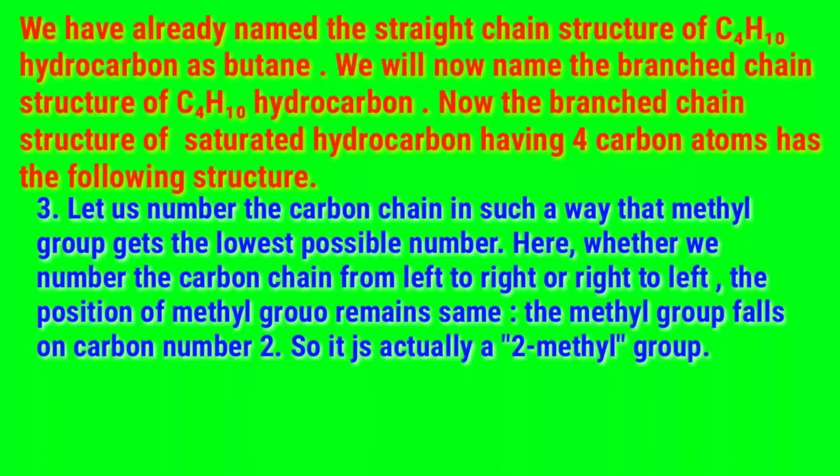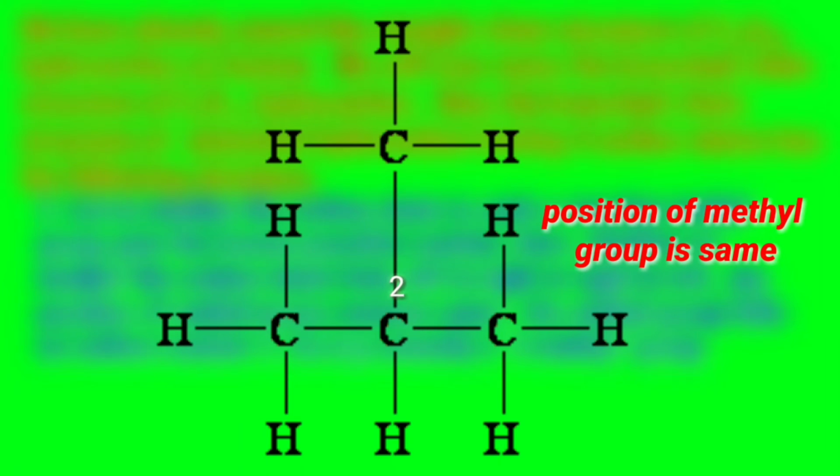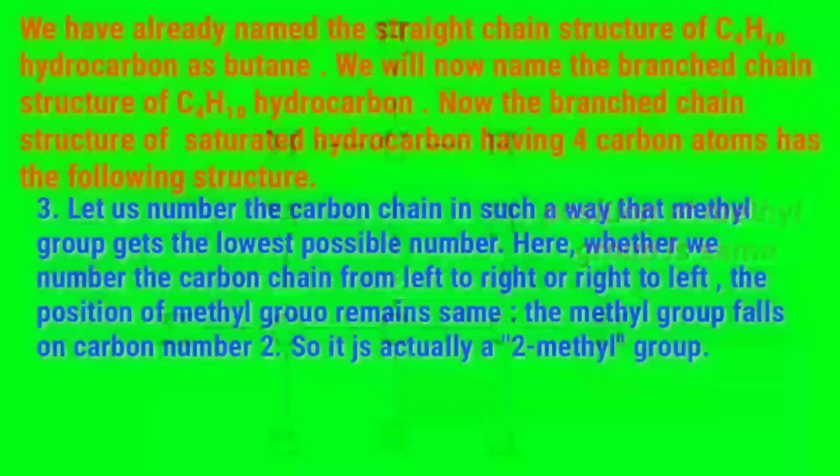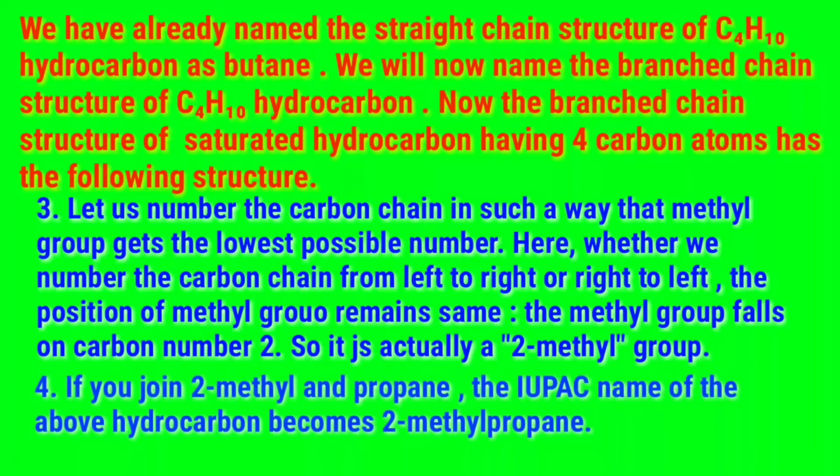Let us number the carbon chain in such a way that the methyl group gets the lowest possible number. Here, whether we number the carbon chain from left to right or from right to left, the position of the methyl group remains the same. The methyl group falls on the carbon number 2. So, it is actually a 2-methyl group. If we join 2-methyl and propane, the IUPAC name of the above hydrocarbon becomes 2-methyl propane.